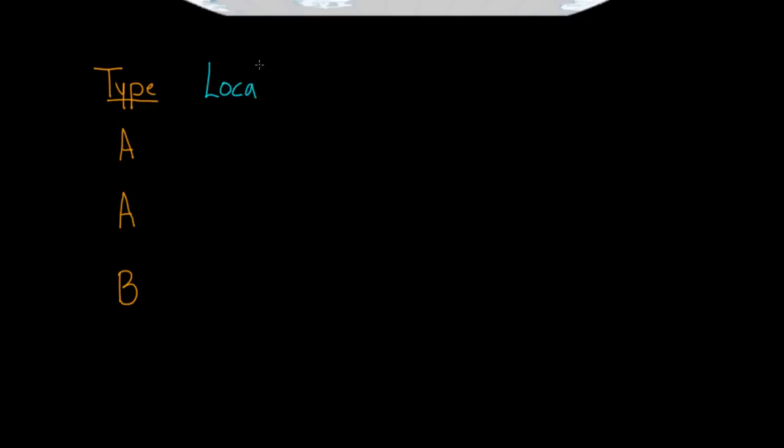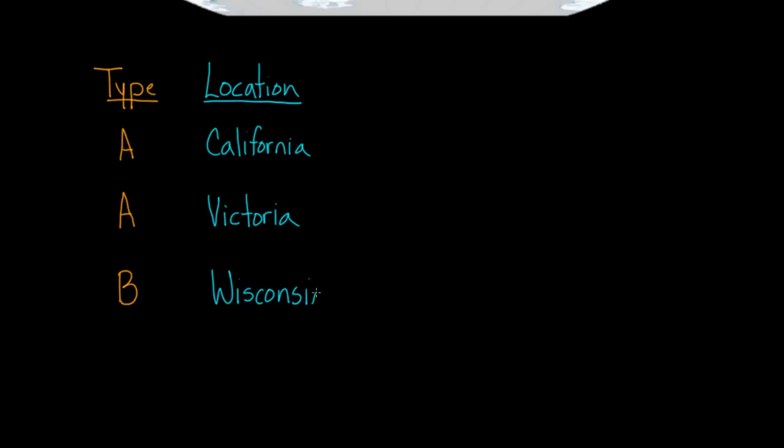They usually name it in part based on location. So they'll say, okay, the type is A, and they'll say the location is, in this case, the first one actually came from California. The second one came from Victoria, Australia. And the final one came from Wisconsin in the United States. So this is the location of the 3 strains. In fact, if you ever see it named, you'll see a slash between these 2. So I'll put a slash here as well.